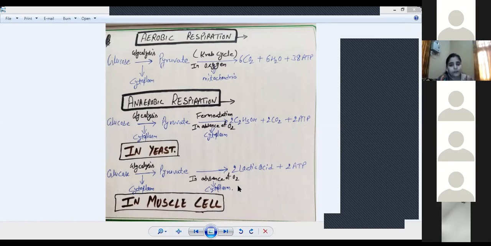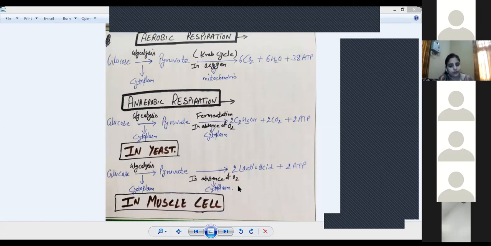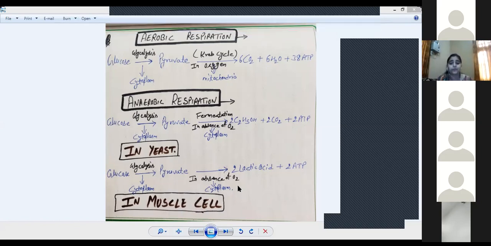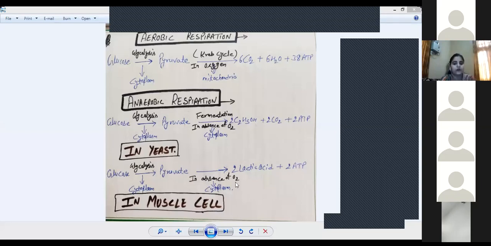So in the first case, pyruvate gives carbon dioxide, water, energy. In anaerobic respiration in yeast, pyruvate gives ethanol plus carbon dioxide plus 2 ATP molecules. And in the muscle cell of human beings, pyruvate gives lactic acid plus 2 ATP molecules. Both these reactions, in yeast and in muscle, are anaerobic respiration that takes place in the absence of oxygen.